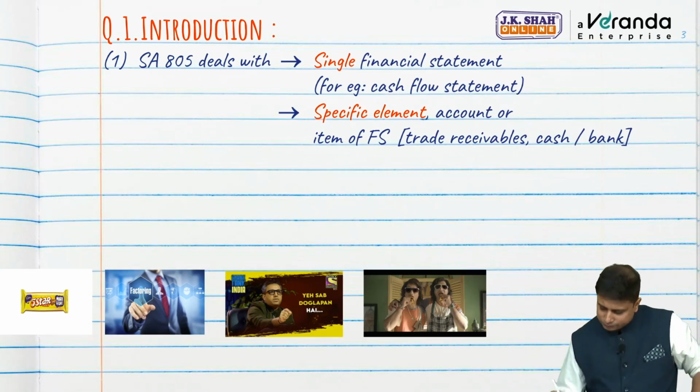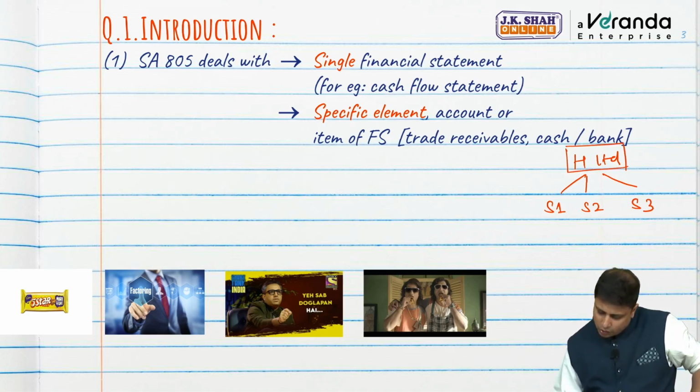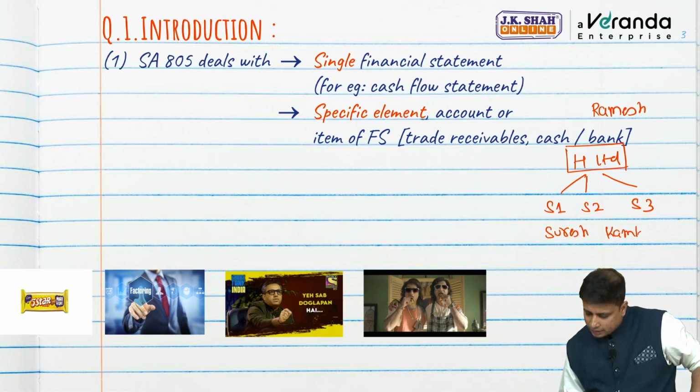Now assume, for example, there is a holding company. Under the holding company, let us say there is S1, that is subsidiary 1, subsidiary 2, subsidiary 3. Now, the auditor of the holding company is Ramesh. S1 is Suresh. S2 is, let us say, Kamlesh.